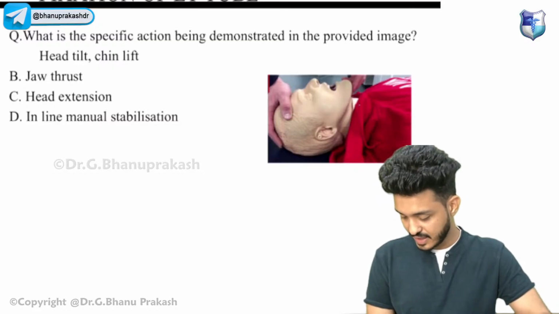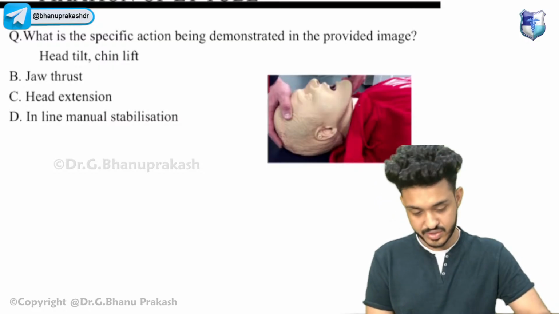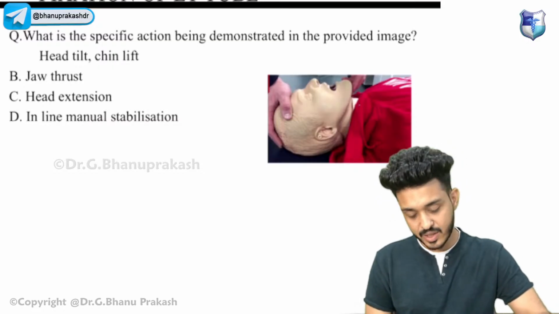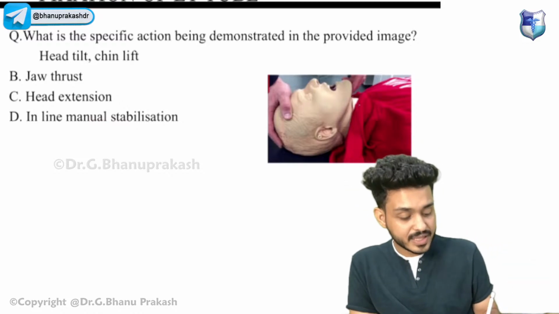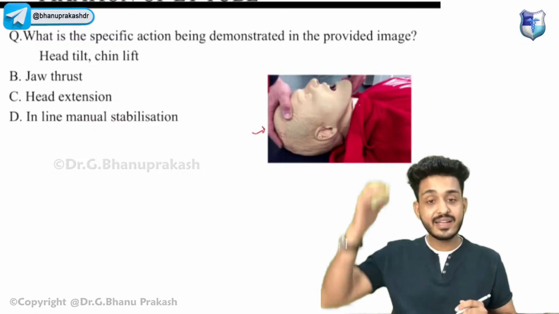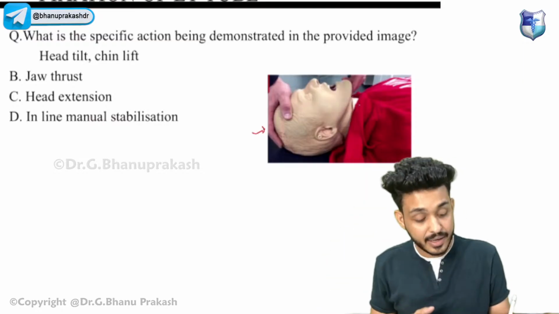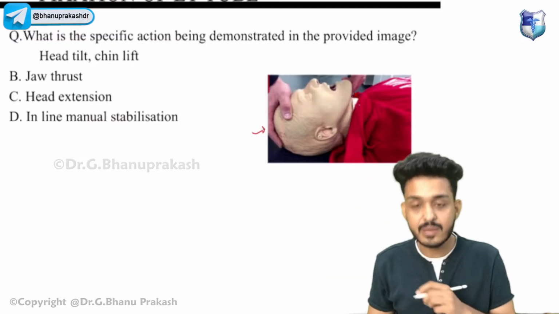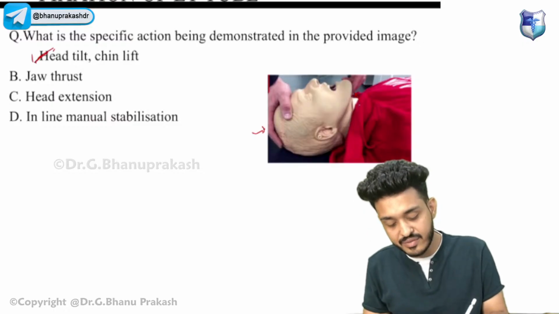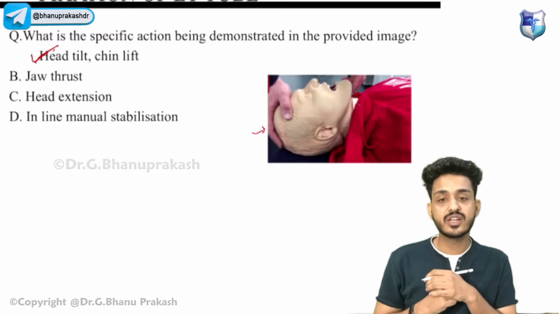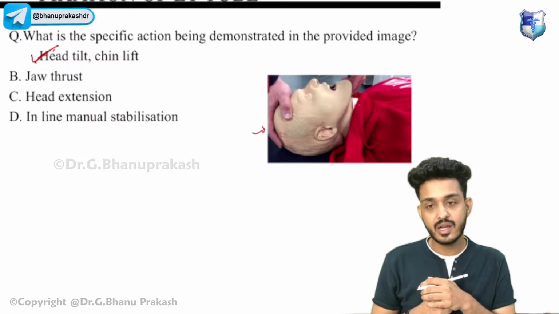Very good, Sai Priya, Shri. Okay, this particular maneuver is known as, very good, carpal tunnel, Rahul. So this particular maneuver, try to look here. The head will be having the hand, and the another hand will be on the chin, right? So this is a head tilt and chin lift. This is a head tilt and chin lift we will be doing for difficult intubation.